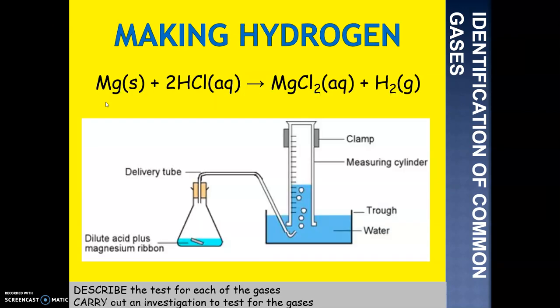Okay. Making hydrogen. So moving on to hydrogen now. This is a neutralization reaction. You've got a metal, magnesium, and an acid, hydrochloric acid, and it makes a salt, magnesium chloride, but then also hydrogen gas. And this is the example shown in the diagram below. If you want to get this down, please pause the video and get it down.